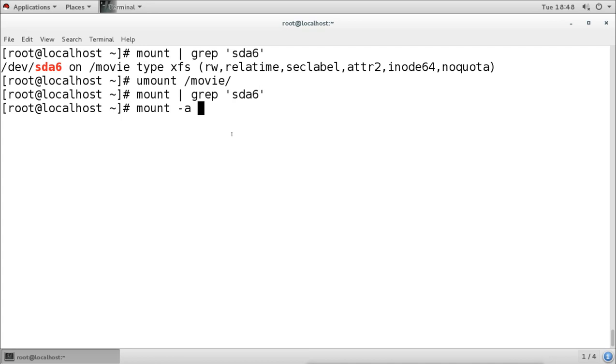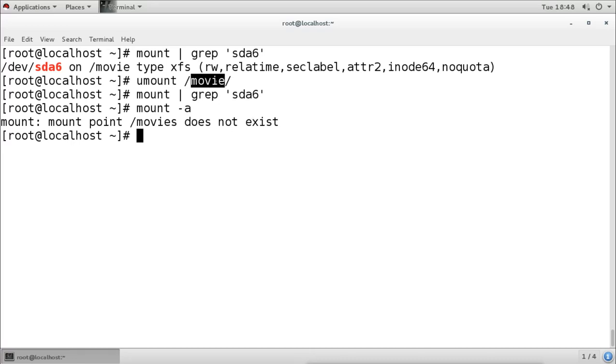Now we got an error here. Now remember, with this error, if I rebooted, my system would not start. So now I can fix the problem. I know there is a problem, so I can fix it without rebooting, without corrupting my system. Now what is the problem here? It is saying the mount point does not exist. So actually the directory name is movie, not movies. So I made the wrong name there.